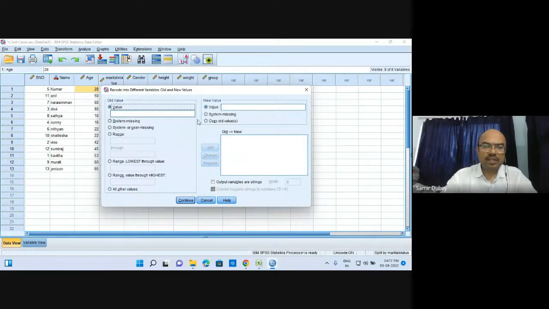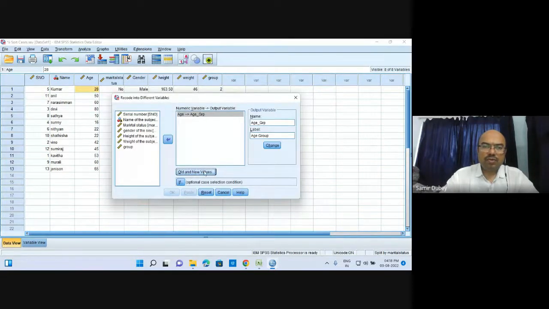Now for old to new, we'll use range. We have different options over here: system missing, system or user missing, and range. In range, we choose lowest through value. So let us have lowest to 30 as one age group, or lowest to 40, sorry, 0 to 40, as one age group. Let us change it, continue, so old and new values.